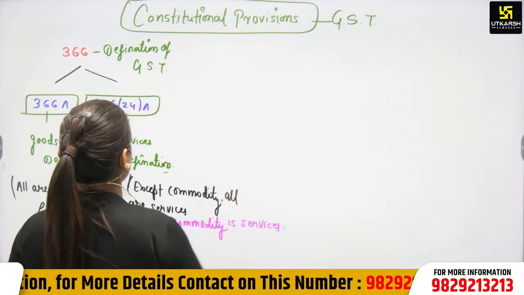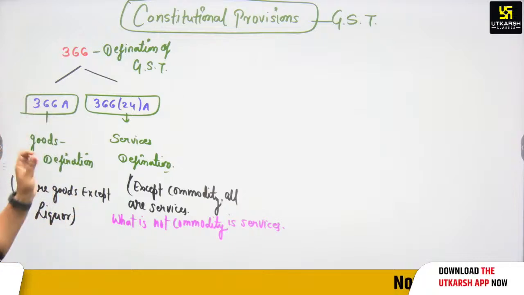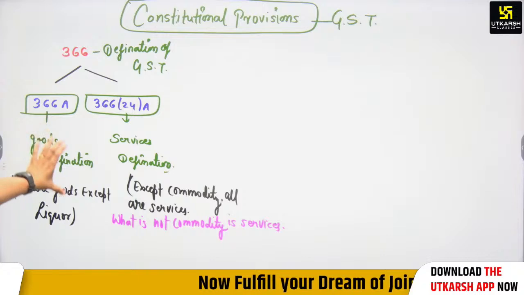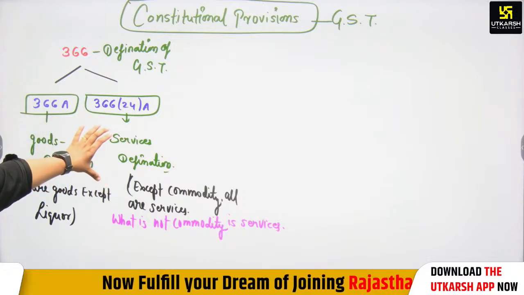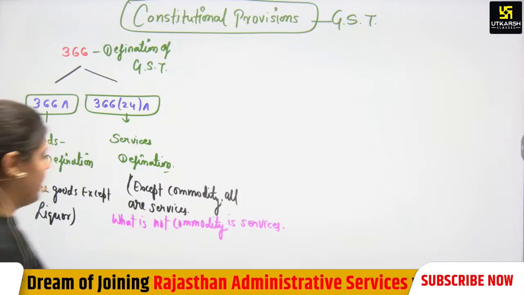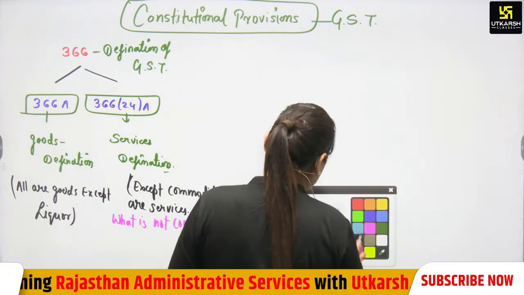So Article 366 gives the definition of GST, and GST itself says goods and services. Then the goods definition and services definition are in 366(24)A. Again there is an article, 246A.